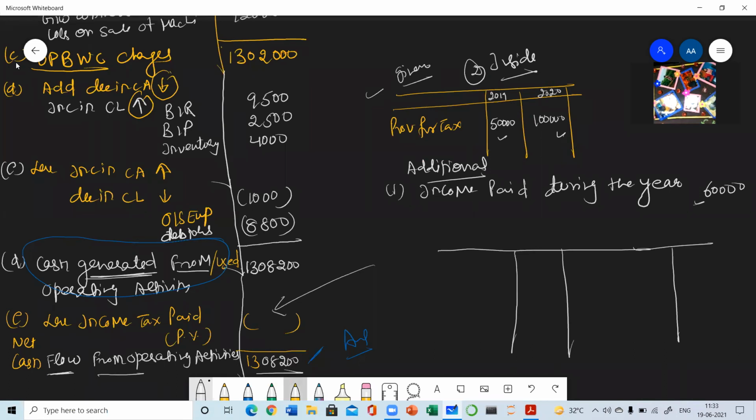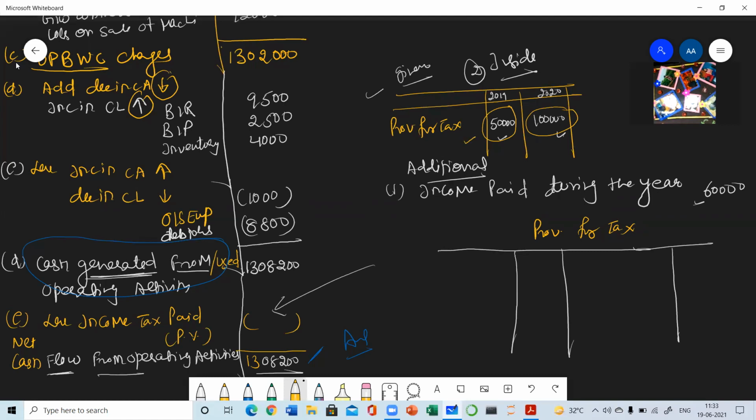So here I am making the provision for tax account. Try to listen carefully and try to understand it, as it's a very important topic. Provision for tax. First of all, we are having two balances, the previous year balance and the current year balance. Whenever we start an account, if the opening balance is given, the account is started with the opening balance.